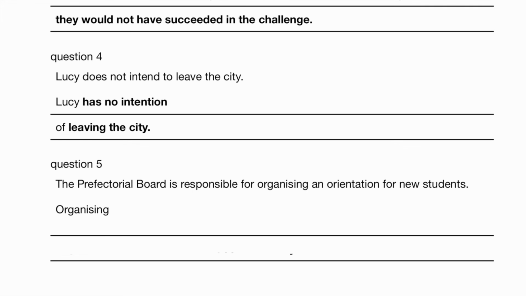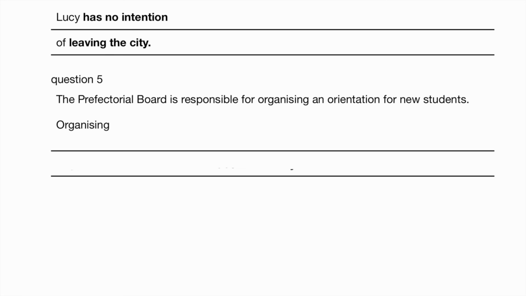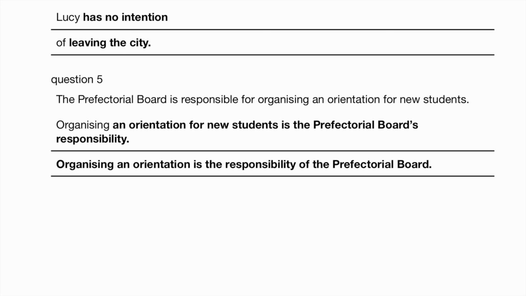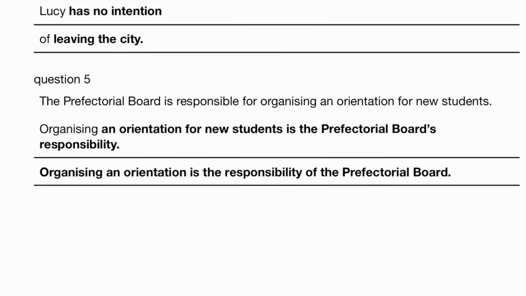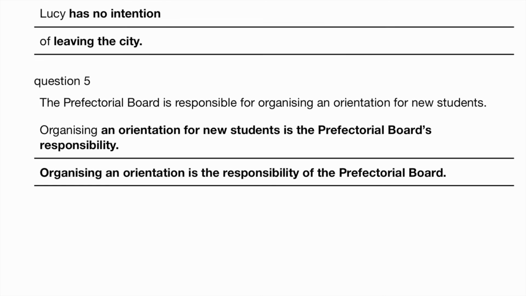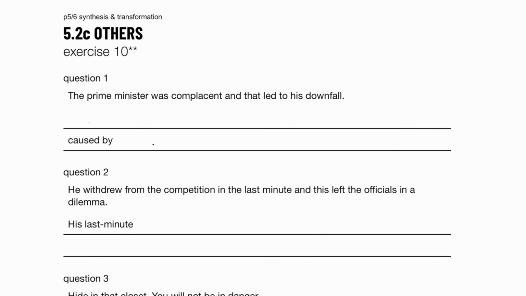Lucy does not intend. What's that word floating over there? Okay, that's the reason why. Okay, anyway, organizing and orientation for new students is the prefectorial board's responsibility. Another way to answer is organizing and orientation is the responsibility of the prefectorial board. Exercise 10, level 2.